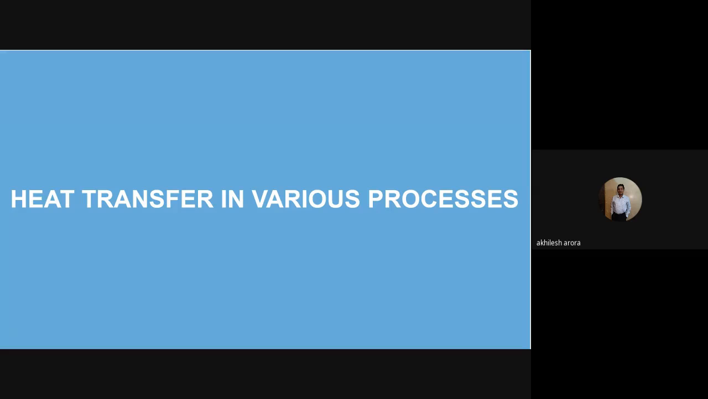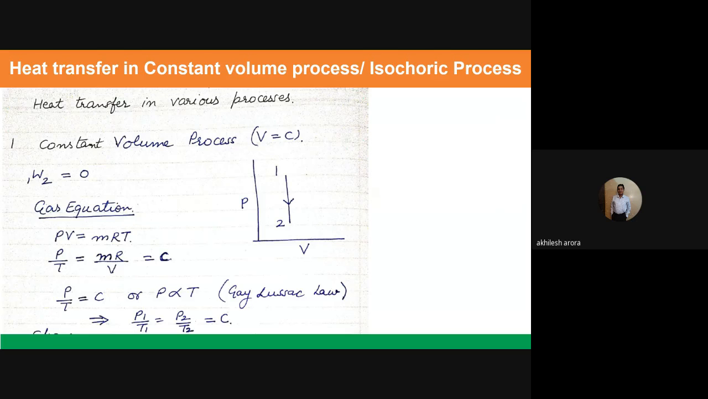So let us see. The first process which I am considering here is a constant volume process, or isochoric process. Now, once again let me remind you, I am here talking about PdV work. If you see this particular equation, delta Q minus delta W is equal to dU or dE. Here it is written as delta W. Now this W could be PdV work.